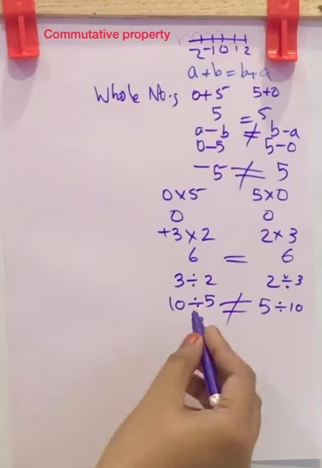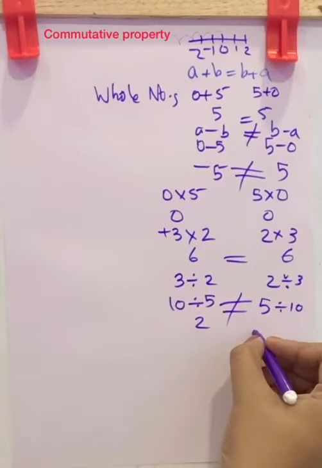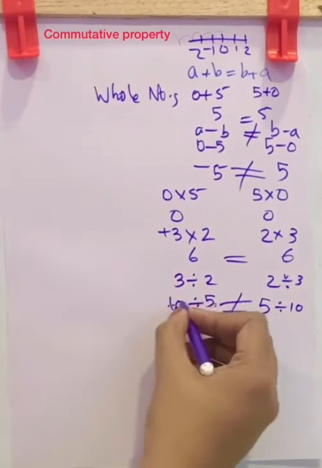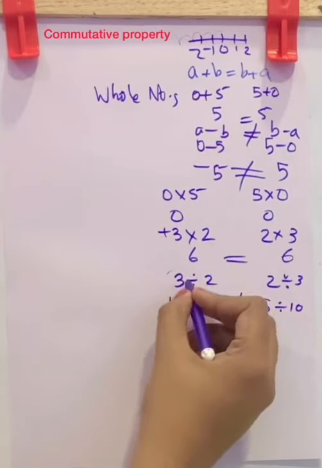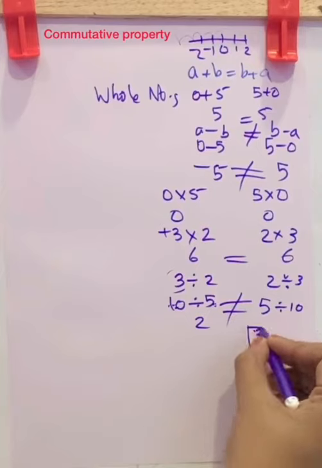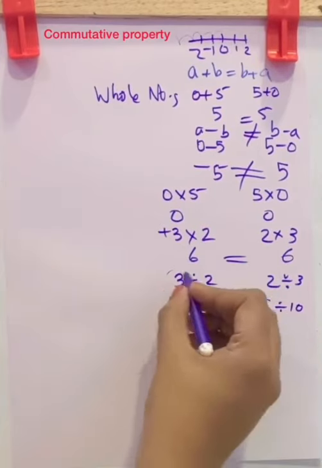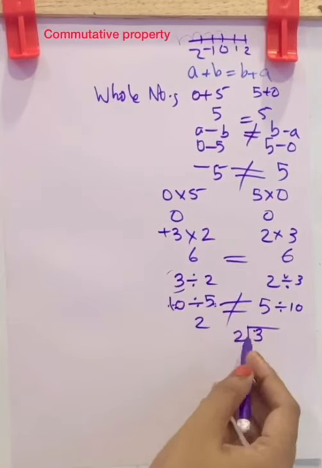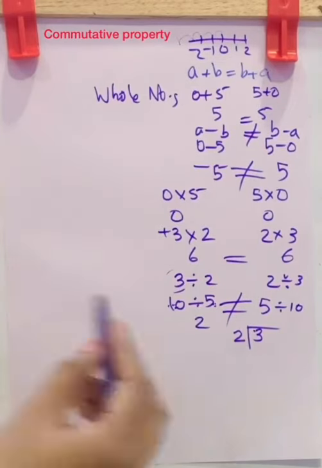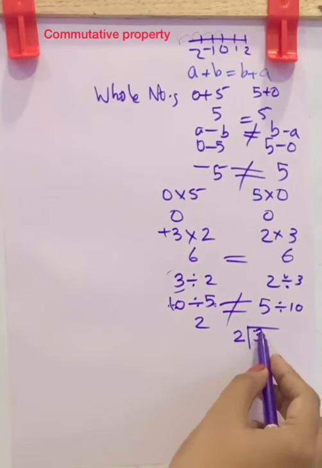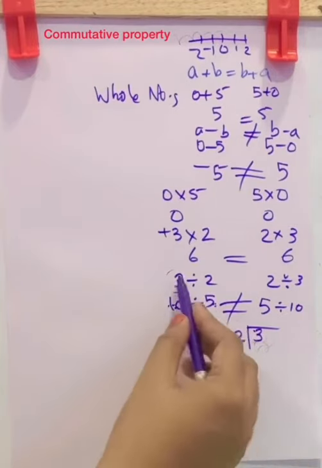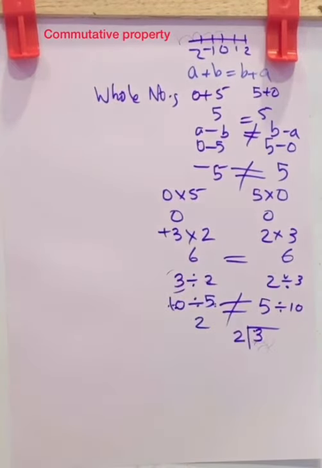How will you do the division? If the question is 10 divided by 5 or 3 divided by 2, what will you do? This 3 you should write inside the long division, and 2 is the divisor, so keep it outside. Now check how many times we can multiply to get this 3, the dividend. This is the dividend and this is the divisor.